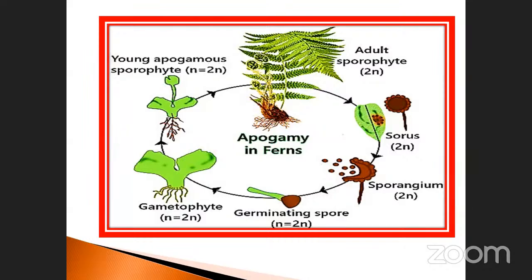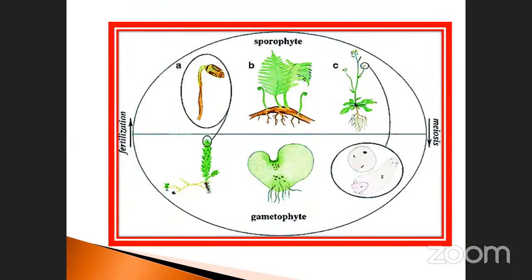So you must note it down. Sporophyte produced from gametophyte directly, that is called apogamy. Example, fern. Okay, got it. Diploid or haploid? Higher plant, diploid. Lower plant, haploid. Okay, see this another one. This is sporophyte. See the A, B, and C.